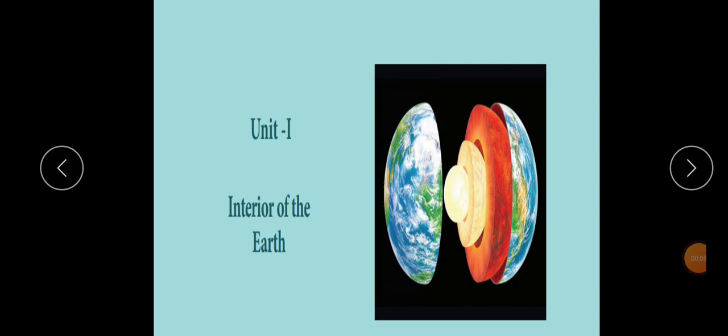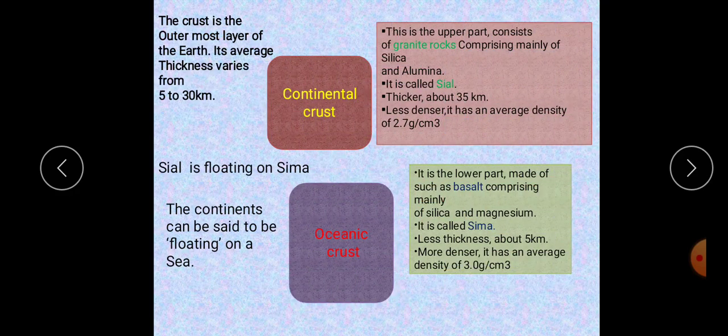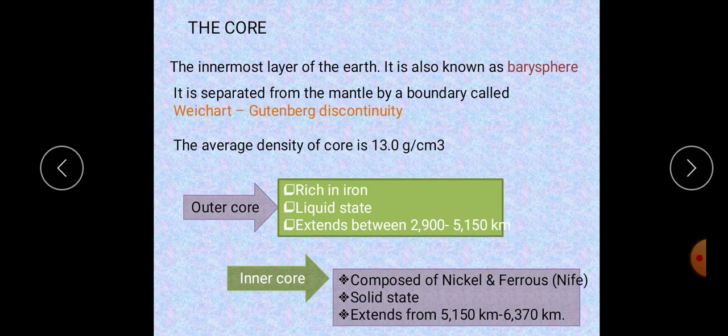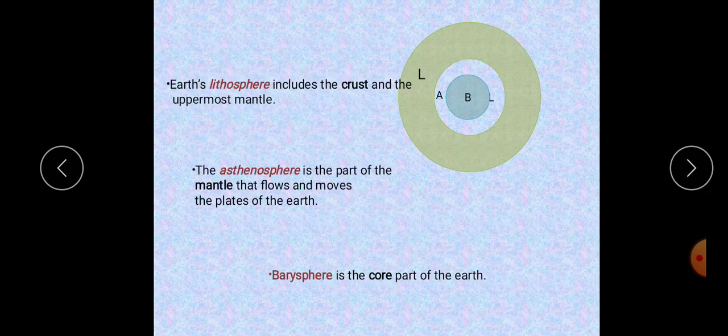See again this video. Already we are seeing about geography lesson 1, interior of the earth. I hope you are learning. What are the interior of the earth? The crust, the mantle, the core, isn't it? What is crust? Crust is also classified into continental crust and oceanic crust. Then the mantle. Mantle is also divided into upper mantle and lower mantle. The core is also classified into outer core and inner core. You already studied, I think.